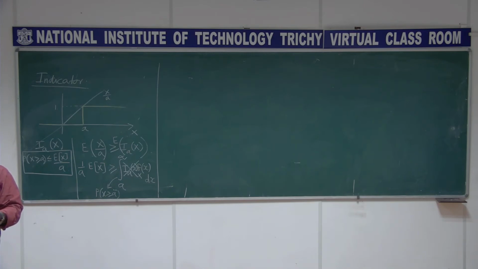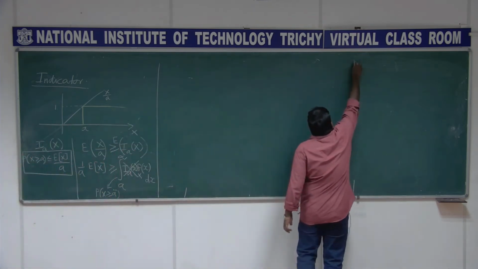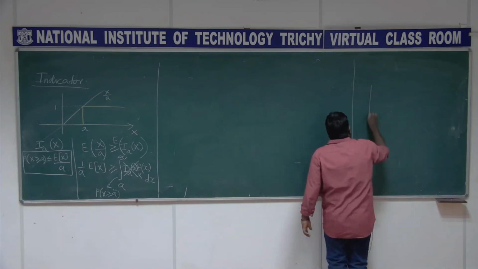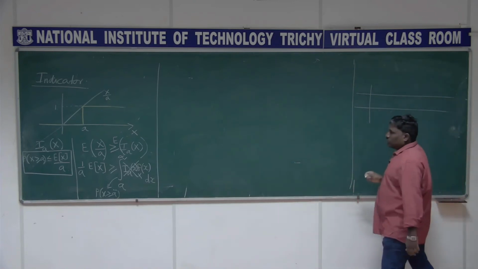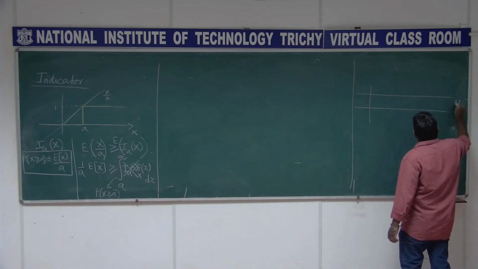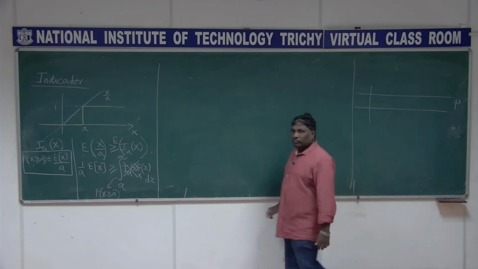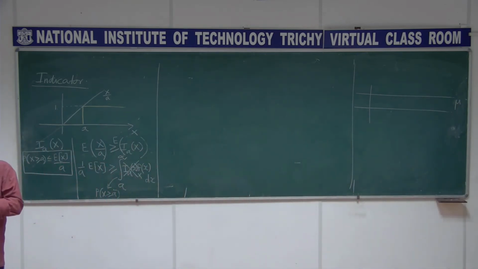Or I can give one more example. Let us consider that someone is saying that it is a DC having that value as mu, but I am not saying what value it is. I am just saying that it is a DC having some constant amplitude, and I want you to estimate that.